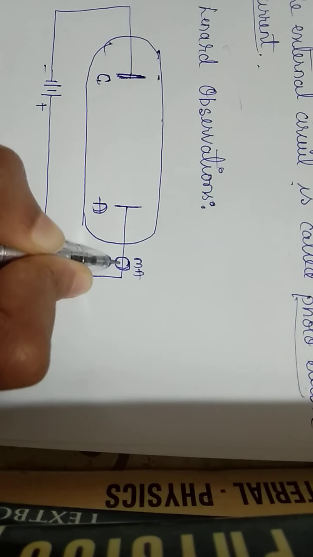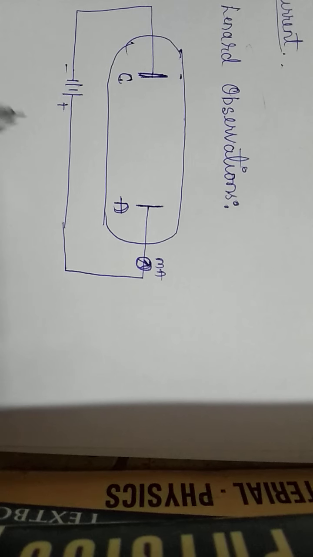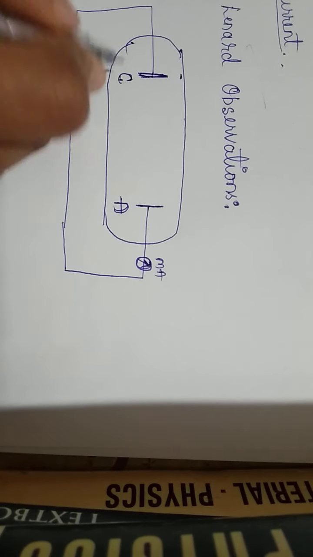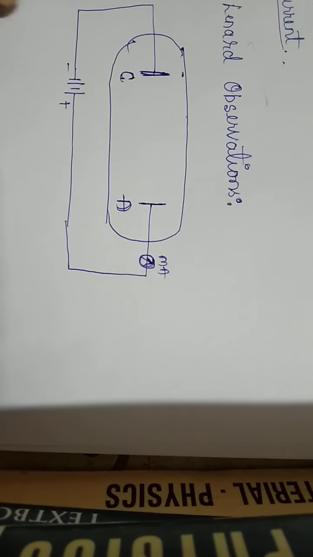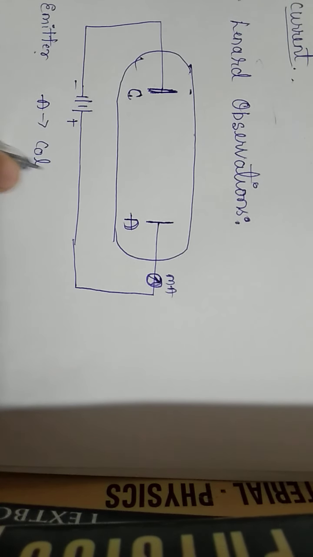A milliammeter is connected in between the collector plate and the battery. So C is the emitter, a metallic plate, and A is the collector.